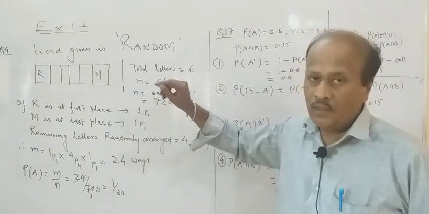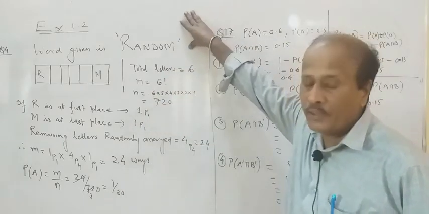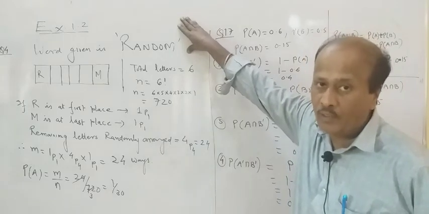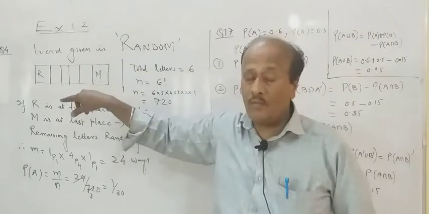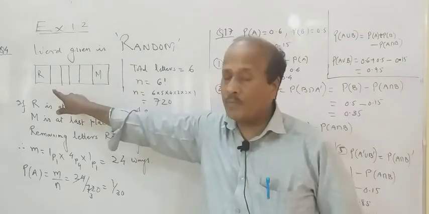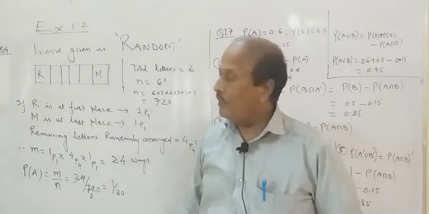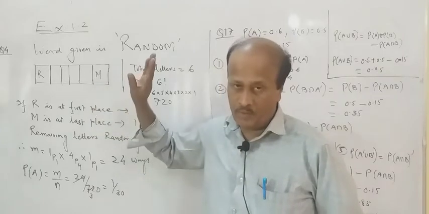What does it mean? They are asking you to find the probability of such an event, or such a word, which can be obtained by arranging the word in such a way that the first place is occupied by R and the last place is occupied by M.